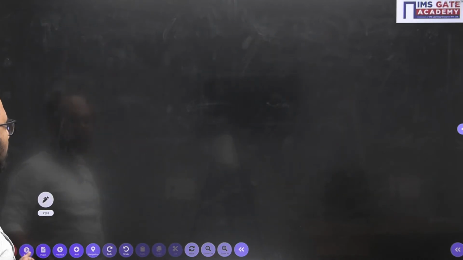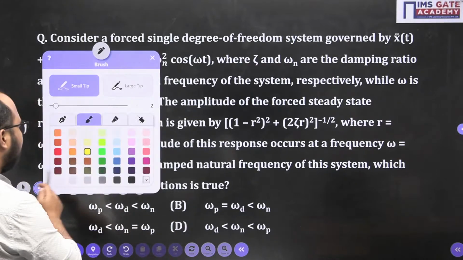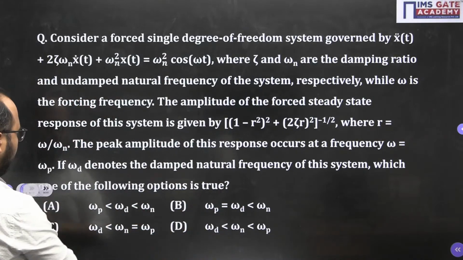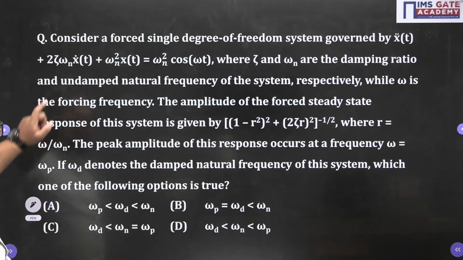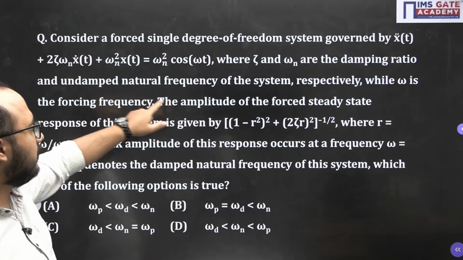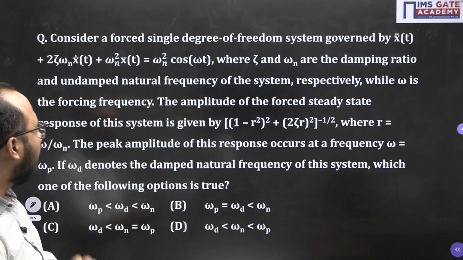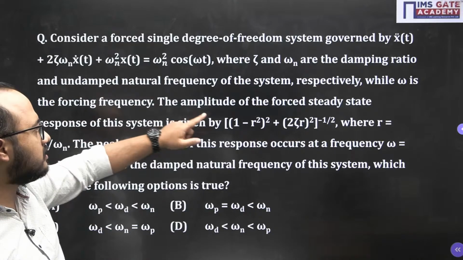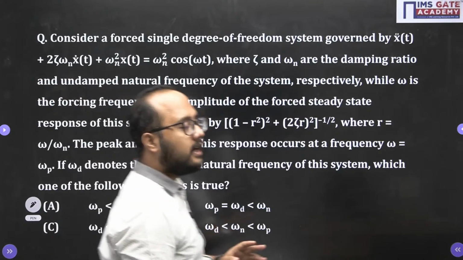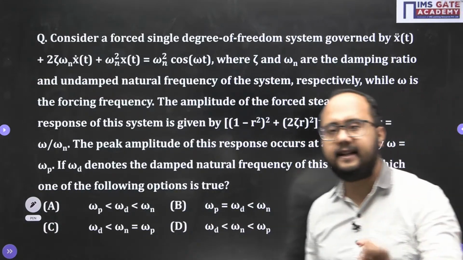Okay, coming to the next problem. Yes, this was a very interesting problem, and here some mathematics is what is required. Okay, see, consider a forced single degree of freedom system governed by the equation that they have given. This is our damping factor, and everyone knows. Now, they have given omega is the forcing frequency, omega n is the natural frequency for an undamped system. For a damped system it will be omega d.